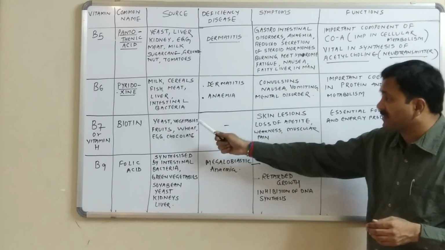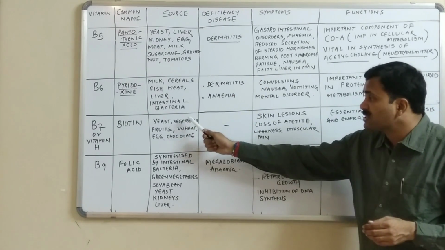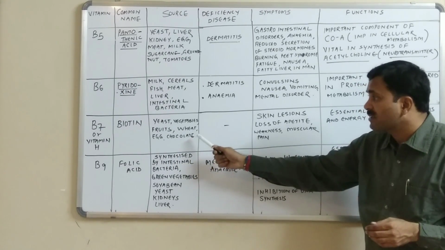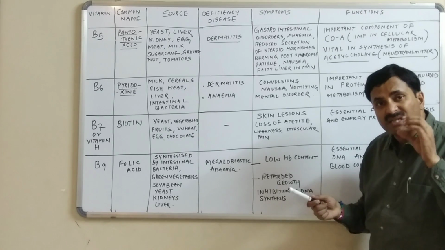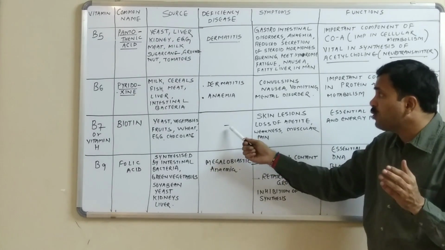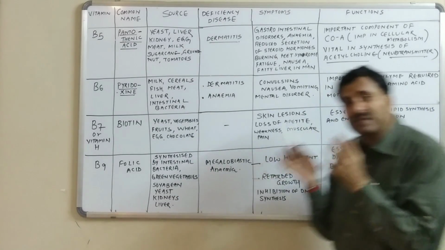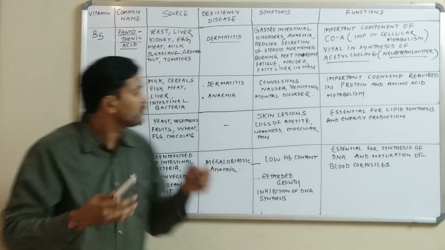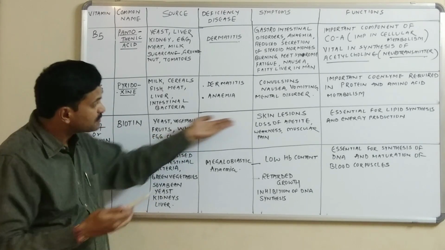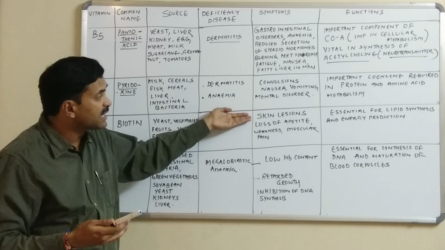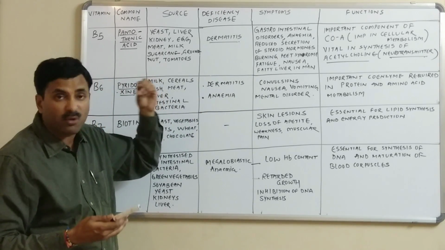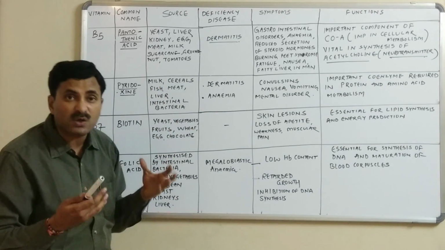The chief sources are yeast, vegetables, fruits, wheat, egg, and chocolate. Due to vitamin B7, there are no severe deficiencies. There is no particular disease here, but there are certain symptoms which may be caused in the body due to the deficiency of vitamin B7. The person suffers from skin lesions. There is loss of appetite.